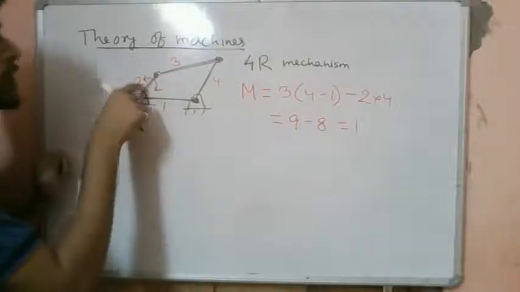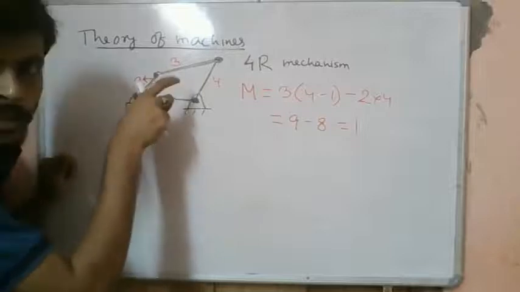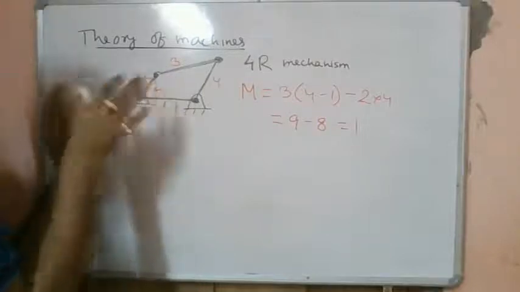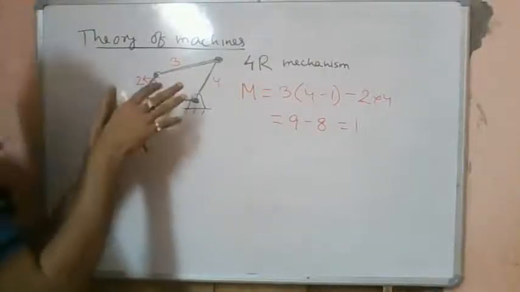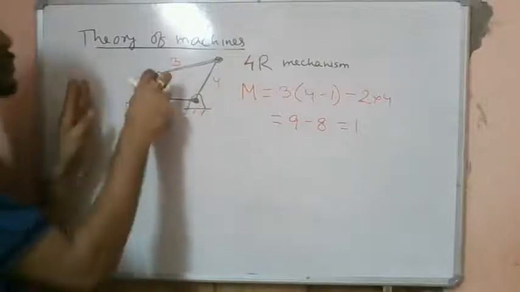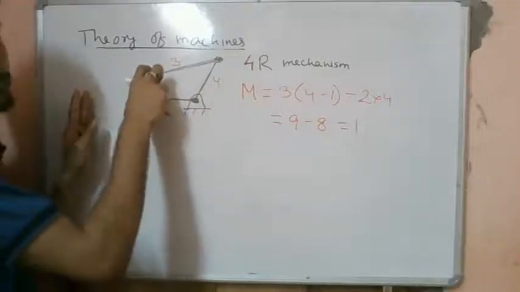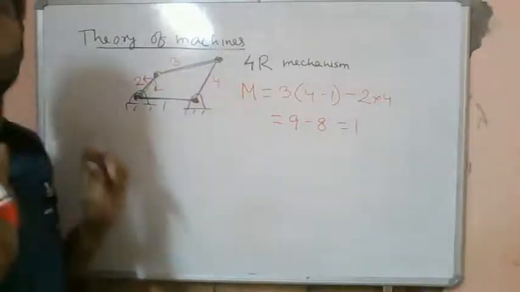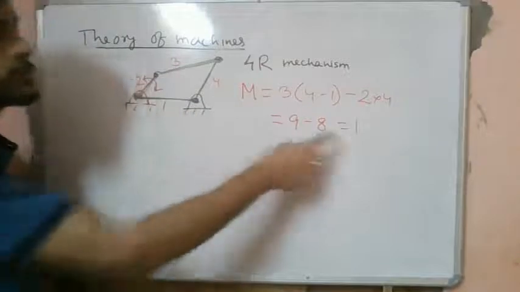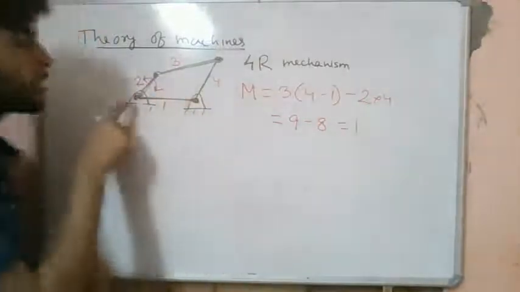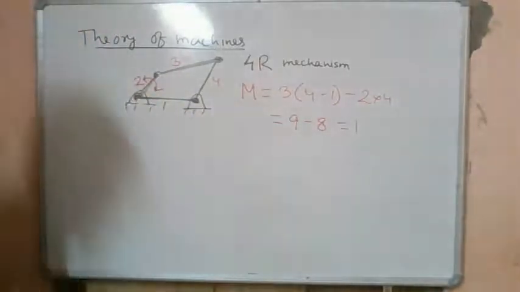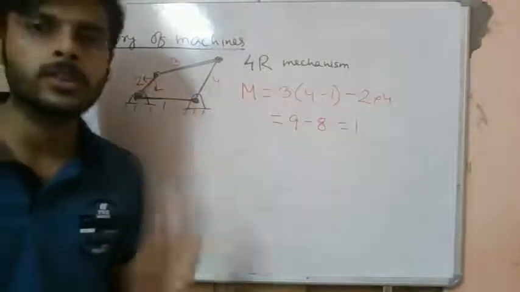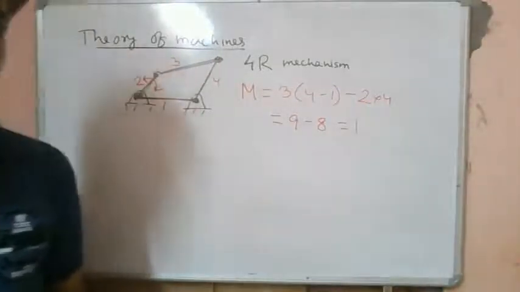Only one link is moved externally by us, giving some energy or force. When we move this link, the other links will simultaneously move and give a unique output motion. Mobility equal to 1 means only one of them is given as an input link, and this will give us a unique output.